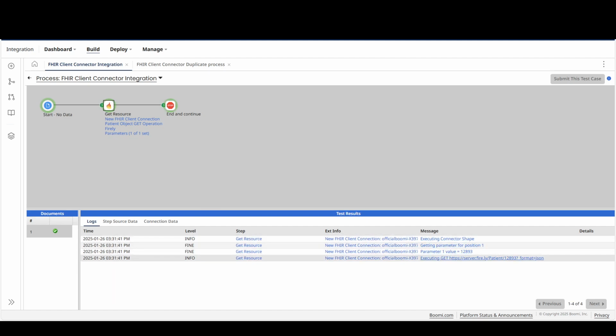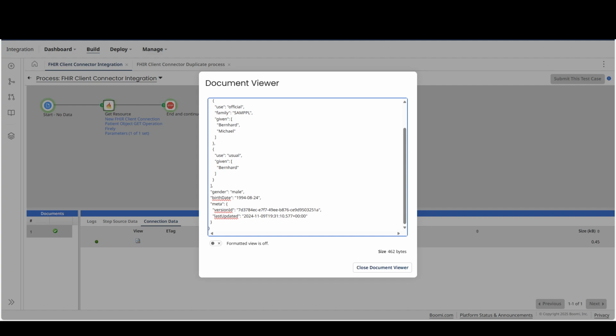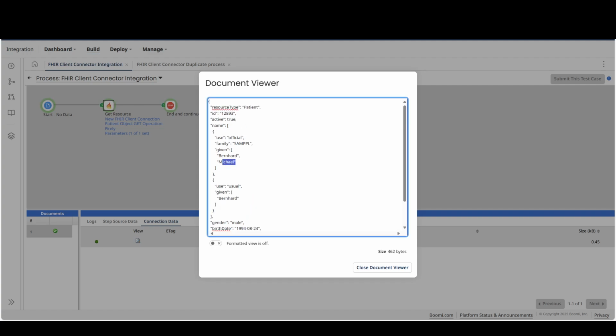You can actually see it's making a get HTTP call to the patient resource. Let me show you the response. Yep, we got the patient name, Michael, and date of birth, gender, and relevant details.